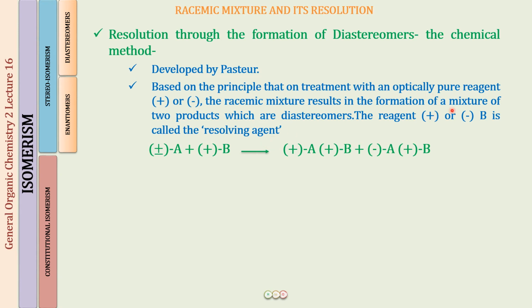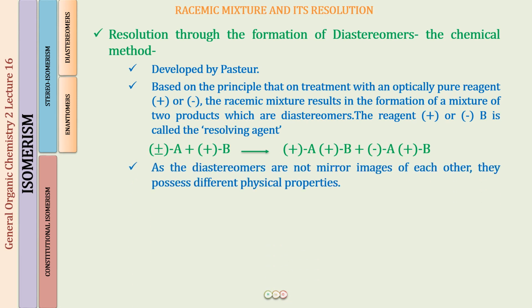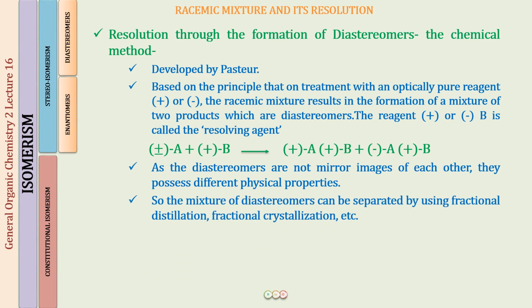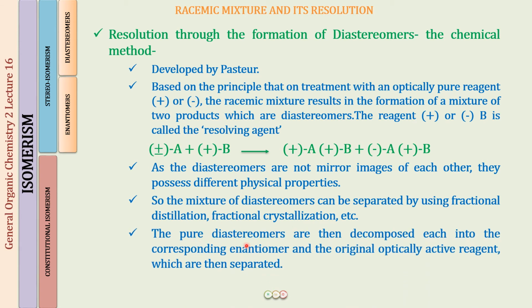The reagent that we are using, that B reagent, is called the resolving reagent. So once the diastereomers have been formed, you all know that diastereomers are not mirror images of each other, so they will possess different physical properties. And now we can separate the diastereomers using processes like fractional distillation, fractional crystallization, etc. And once we have separated the two diastereomers, the pure diastereomer we can decompose to give the corresponding enantiomer and the originally optically active reagent back again.